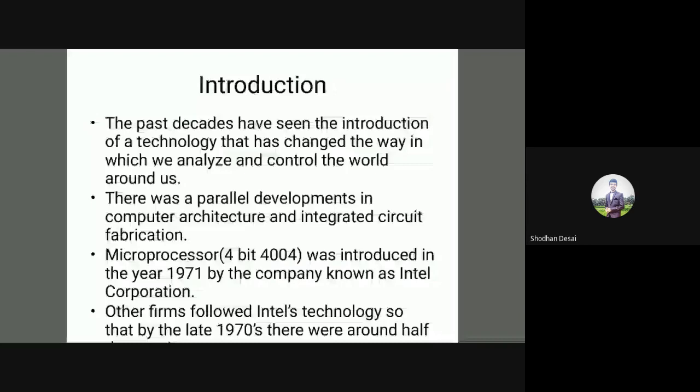The microprocessor, that is the 4-bit 4004 IC, came into existence for the first time in the year 1971 by the company known as Intel Corporation. Intel was the first company to introduce a microprocessor.